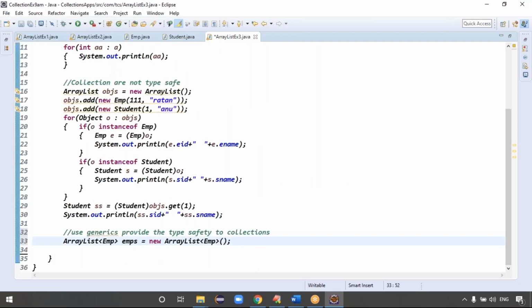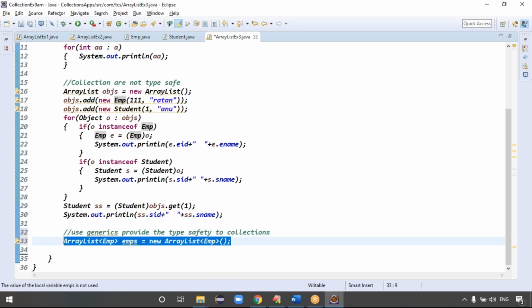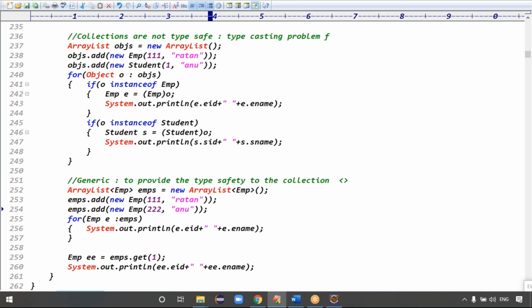See the generics here. In the entire year, while doing Java applications, guys, you can always find collections with generics only. Without generics, we never see the collections concept. ArrayList of which data, guys? I'm making employee data. Employees: new ArrayList of what? Employee data, right? Guys, new ArrayList of what? Employee data or not? Good.